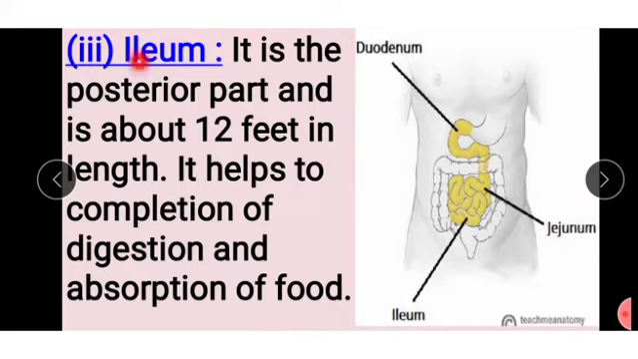Next, ileum. It is the posterior part and is about 12 feet in length. The last, posterior part we call the ileum. It helps in completion of digestion and absorption of food. Here the food will be completely digested. Afterwards absorption also takes place in this portion.